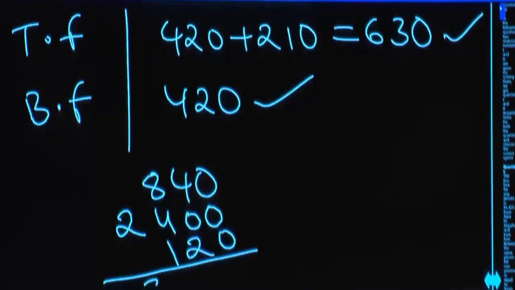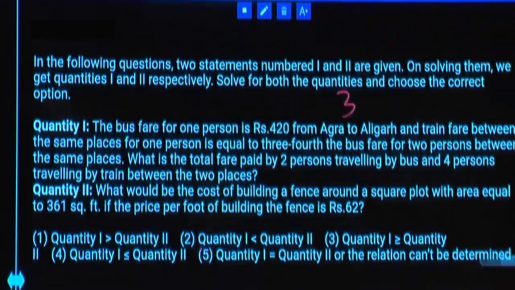Total 3,360. Got it? Total fare 3,360. So Q1 is 3,360. Next.